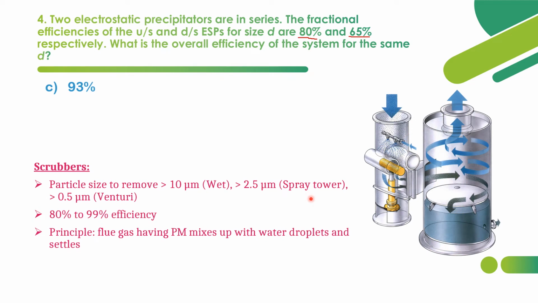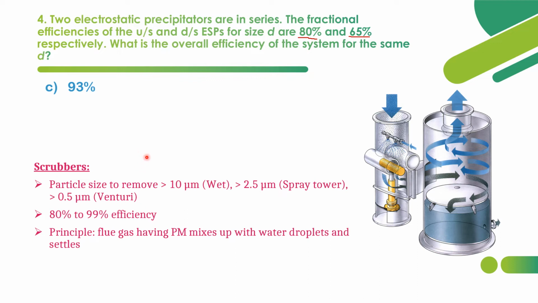And next is the scrubbers. In scrubbers we have wet scrubbers, dry scrubbers, spray tower, venturi scrubbers. When the particle size to be removed is more than 10 microns, we can use wet scrubbers. When the particle size to be removed is more than 2.5 microns, we can use spray tower. When it is more than 0.5 microns, we can use venturi scrubbers.